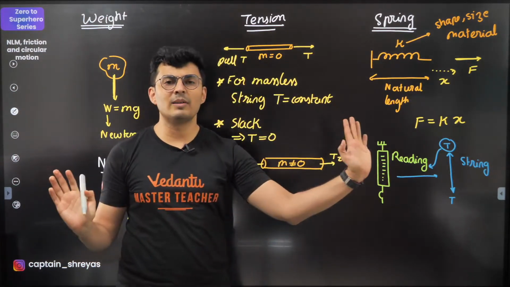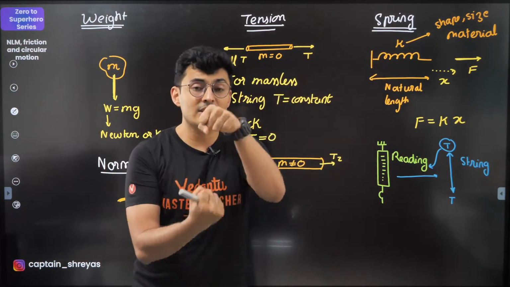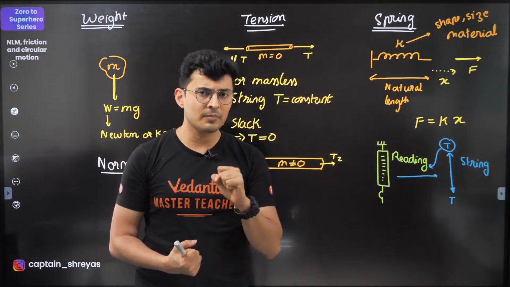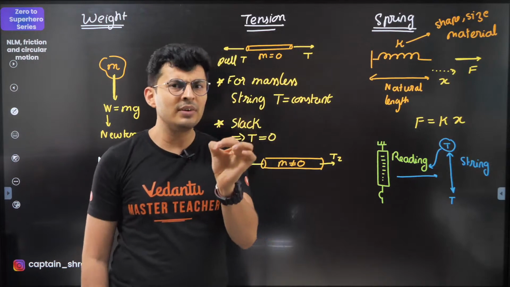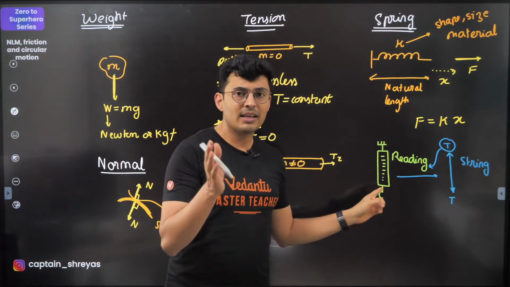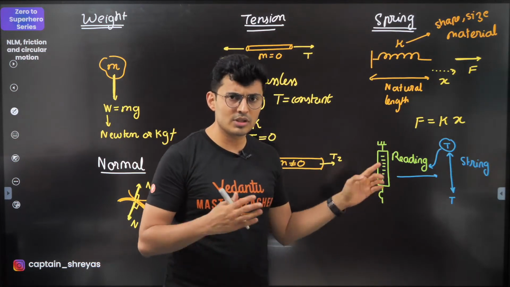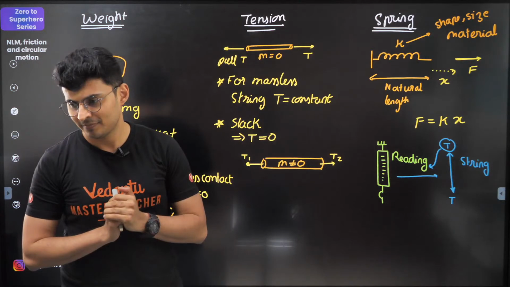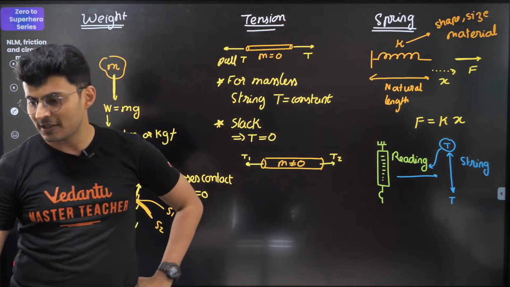That's it. Very simple. Whenever you see a spring balance and they ask you the reading, forget that there is a spring balance, replace it with a string, check the tension. If it is, let's say, 70 Newton, then what will be the reading shown? 7 kg force or 70 Newton force, or you can write it as 7 kg. That's all. Okay, I hope this is clear.